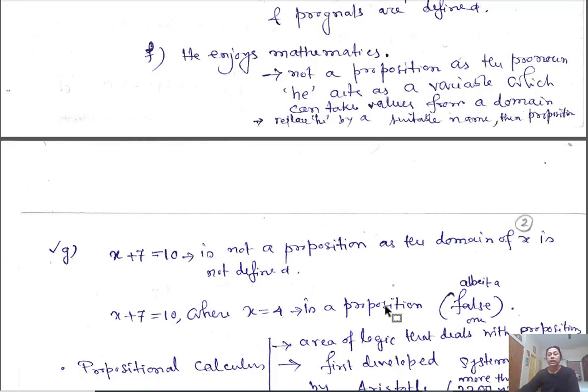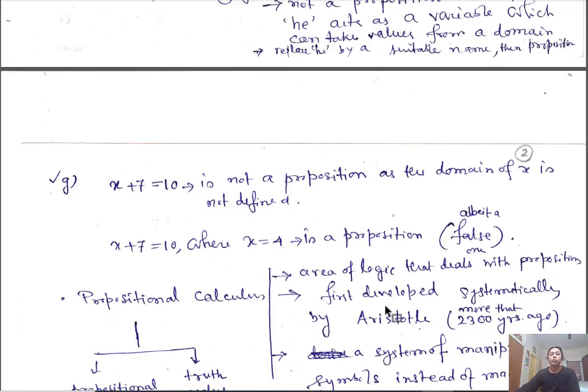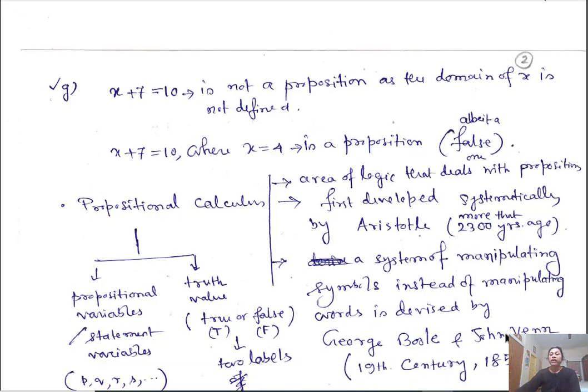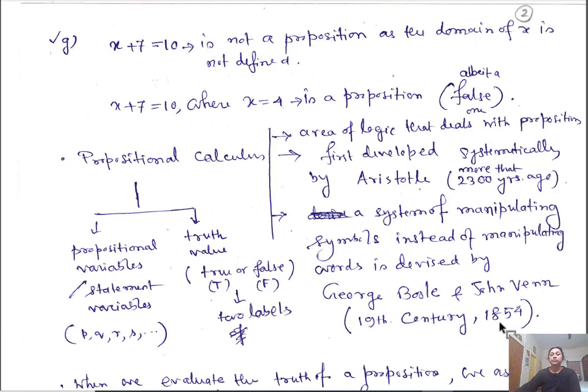These two values. Propositional calculus is the area of logic that deals with propositions. It was first developed systematically by Aristotle, more than 2300 years ago. And a system of manipulating symbols instead of words was devised by Boole and Bain in the 19th century.